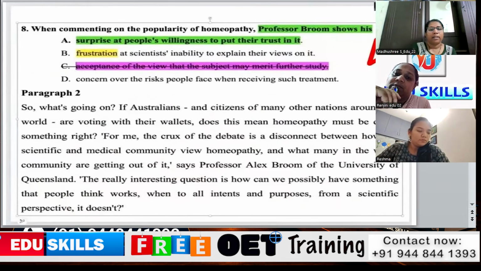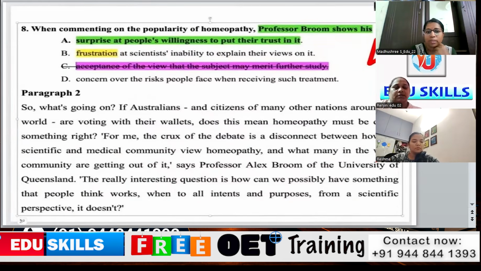By seeing this, as we said, surprise may be the answer. Frustration means that someone would feel frustrated about the inability to explain their view on it. Scientists, that is not given in the text. So option B has been eliminated. Even acceptance of the view that the subject may merit further study has not been mentioned in this text.